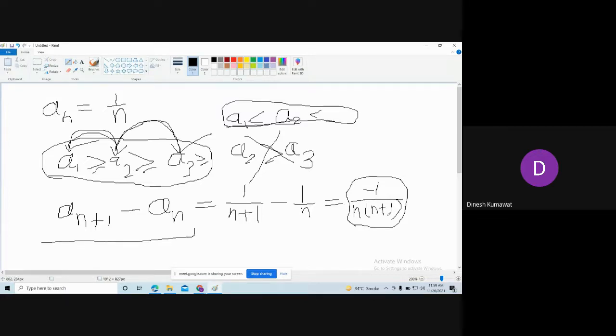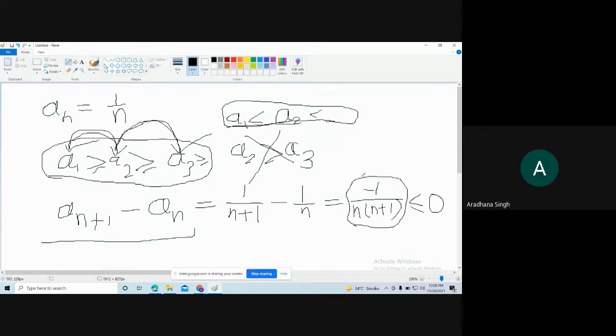Positive. And the product of two positive numbers is? Positive. And in the numerator we have a negative number, and in the denominator we have a positive number. So what can I say about this whole term? Negative. So can I say this is less than or equal to 0?